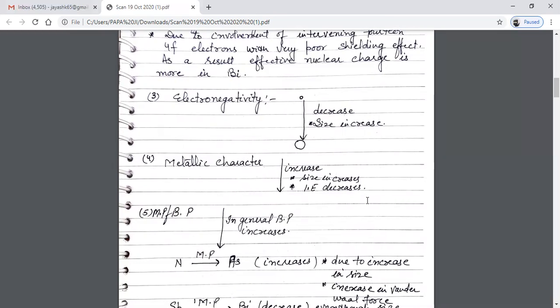Both nitrogen and phosphorus are non-metals in which the melting point is linked mainly with the magnitude of the van der Waals forces. These are more in molecular phosphorus P4 than in molecular nitrogen N2 due to the bigger size.